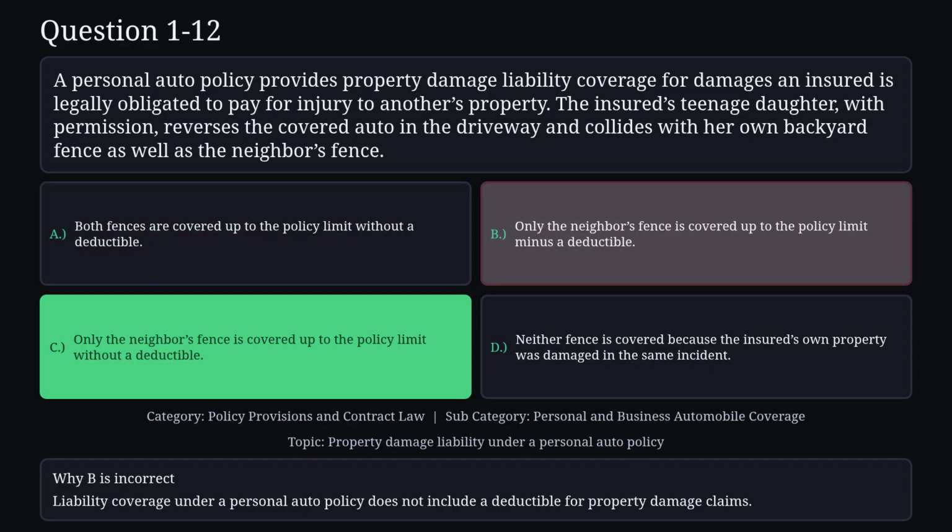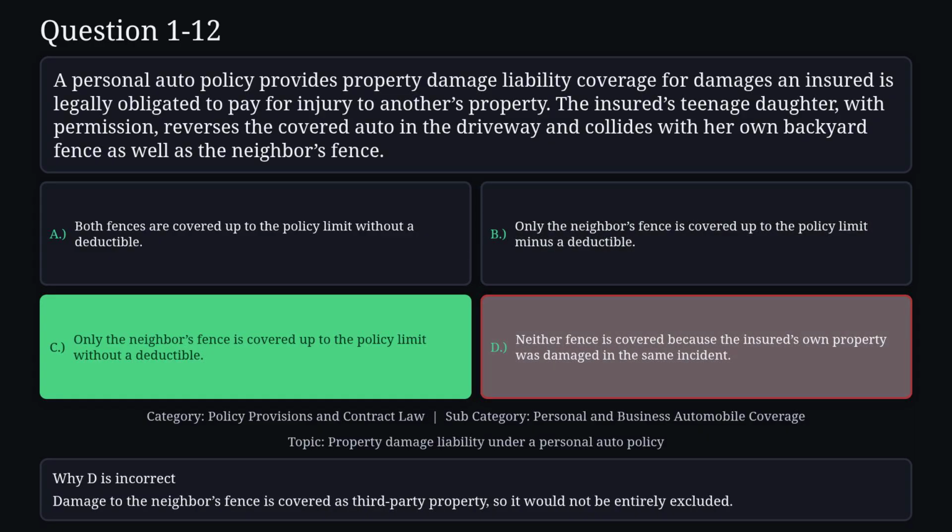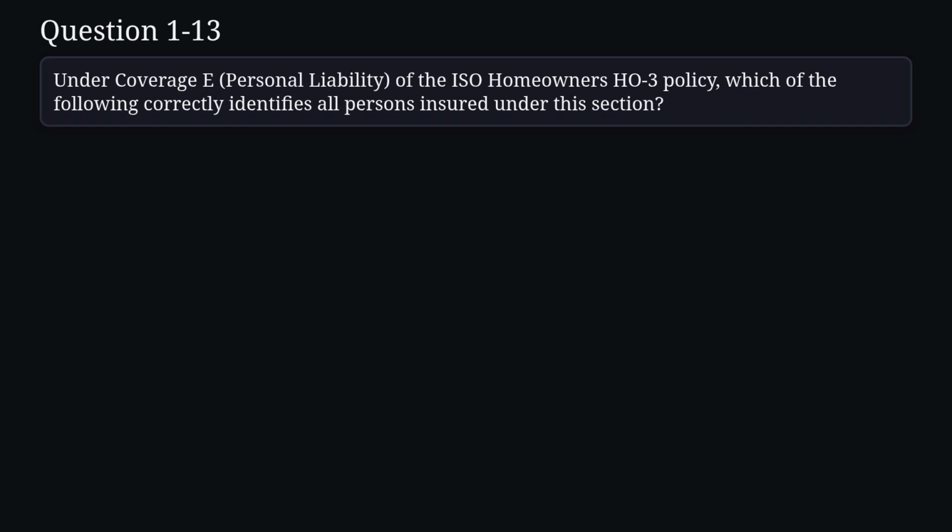Reason B is not correct. Liability coverage under a personal auto policy does not include a deductible for property damage claims. Reason D is not correct. Damage to the neighbor's fence is covered as third-party property, so it would not be entirely excluded. Question 13.